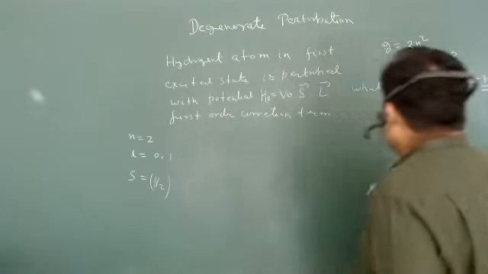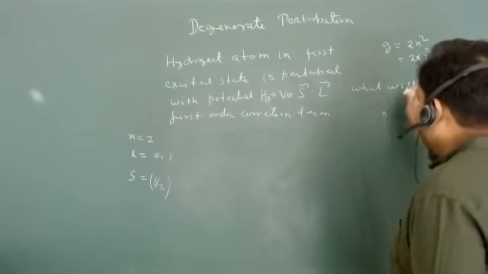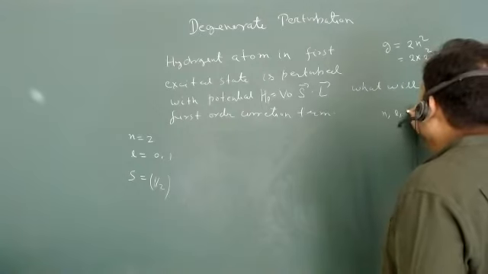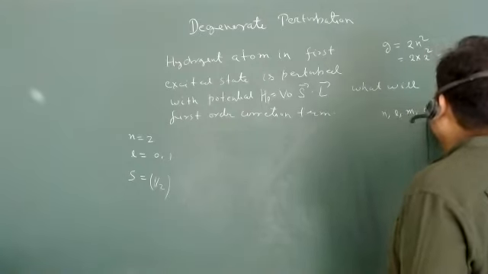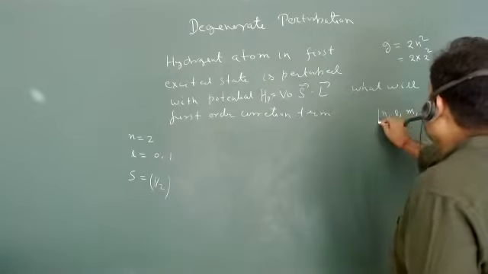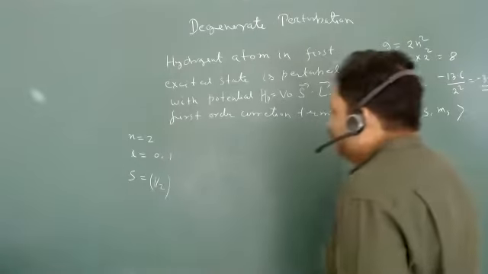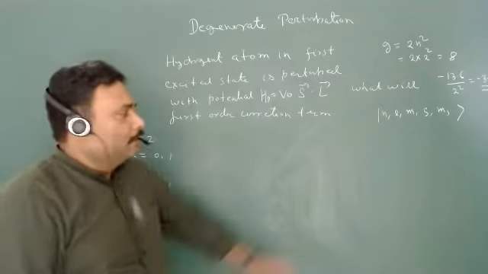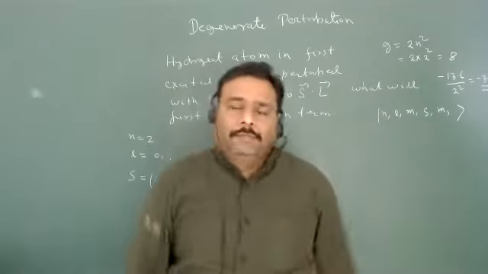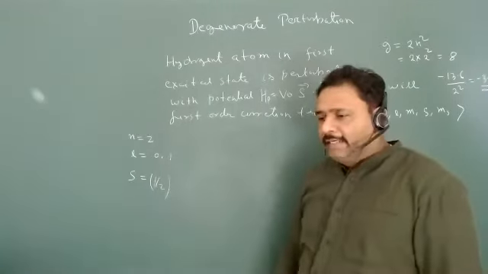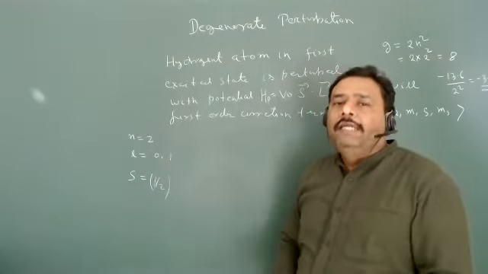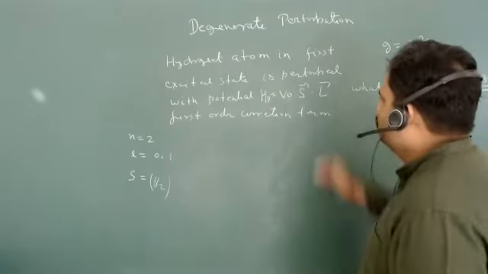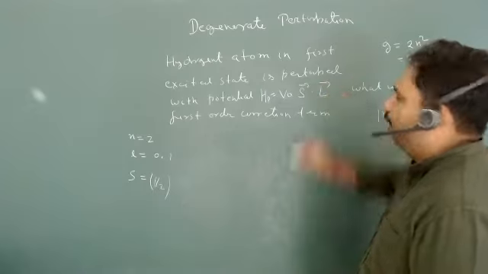So the quantum numbers are N, L, M, S, MS. So in this basis you will see the 8 cross 8 matrix. But my perturbation has no role of MS and M. This is just S and L.